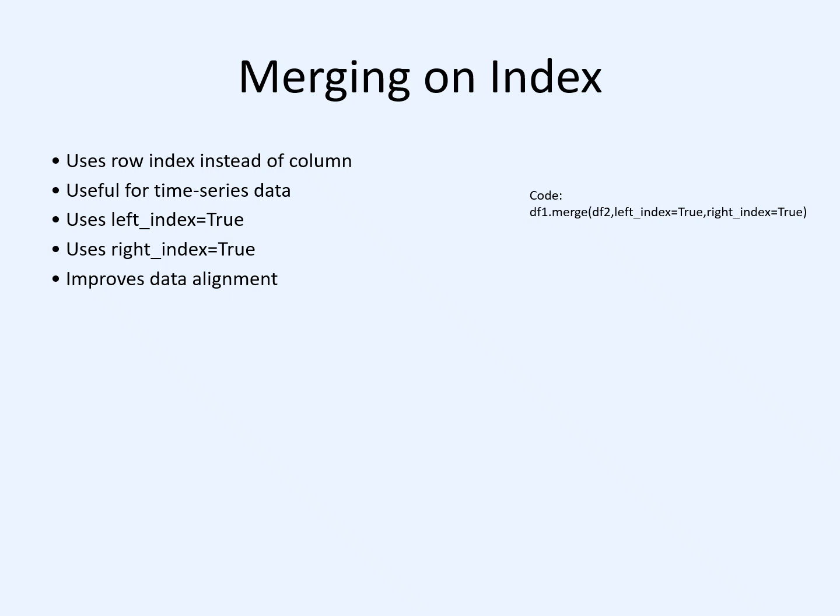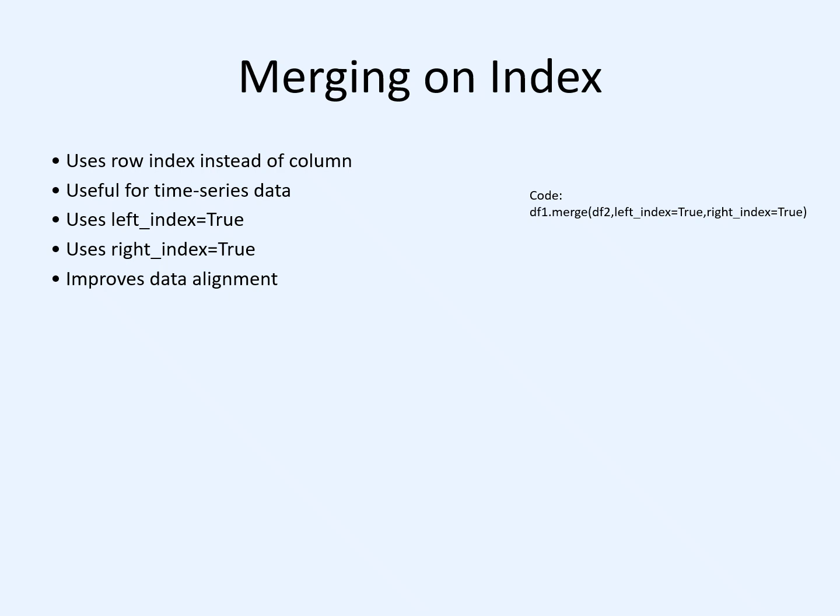Syntax: df1.merge(df2, left_index=True, right_index=True). So pandas compares the row index of df1 and df2 and combines the matching rows. Index-based matching is especially useful for time series data, where dates or timestamps are often used as indexes.